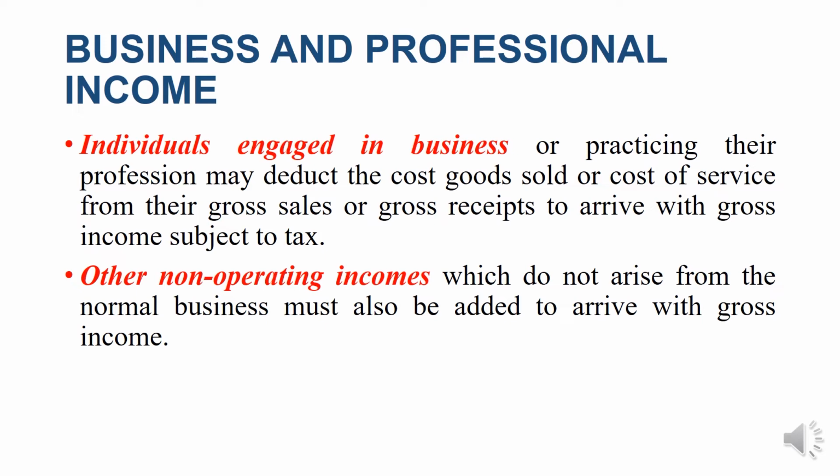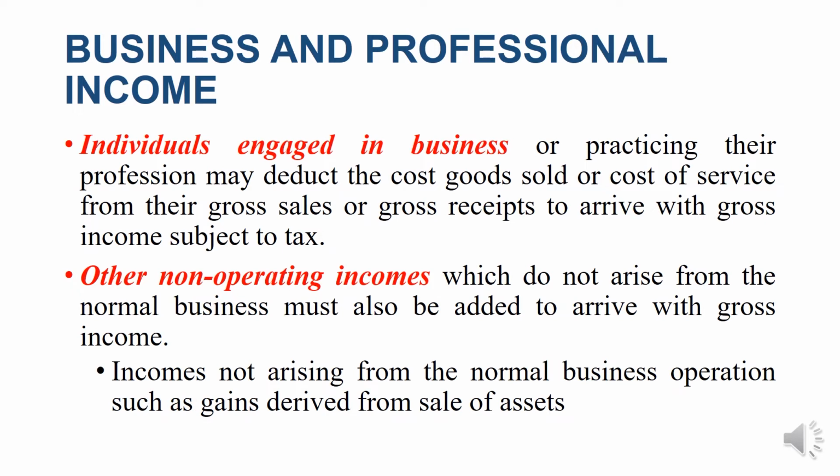For example, if the business is engaged in sale of goods, merchandising or manufacturing, and on a casual, one-time basis, it earns something other than from its normal operation, then that is considered as other non-operating income. These other non-operating incomes are also considered in our computation of the gross income. Take note of that.